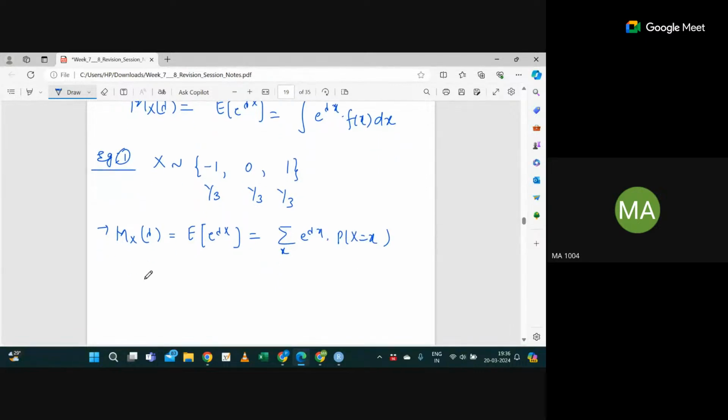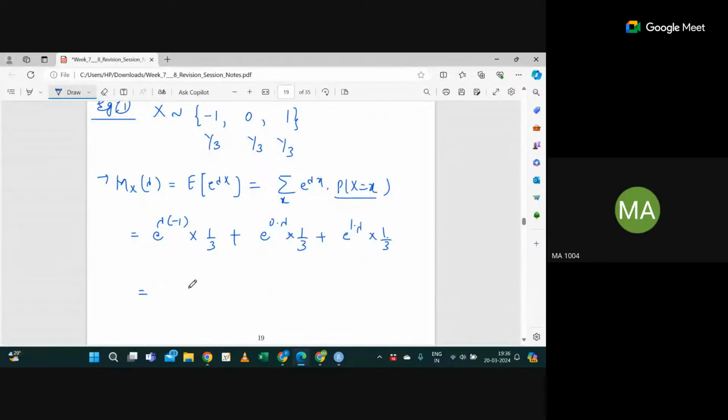The first value of x is -1, with probability 1/3, so 1/3 e raised to the power minus lambda, plus e raised to the power 0 into lambda into 1/3, and e raised to the power 0 is 1, so plus 1/3, plus 1/3 e raised to the power lambda. This is MX(lambda) for this case.